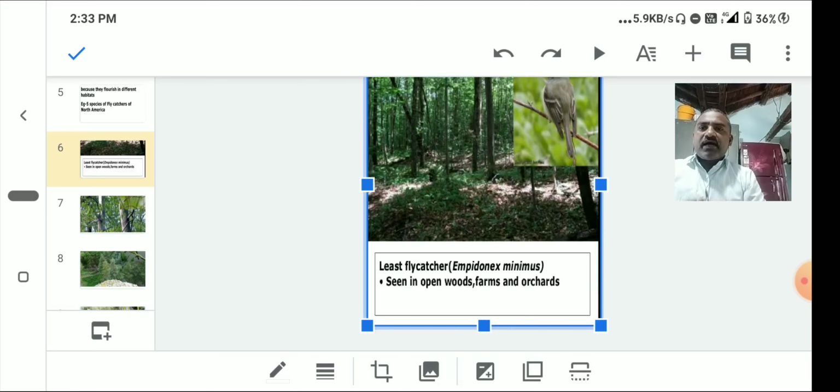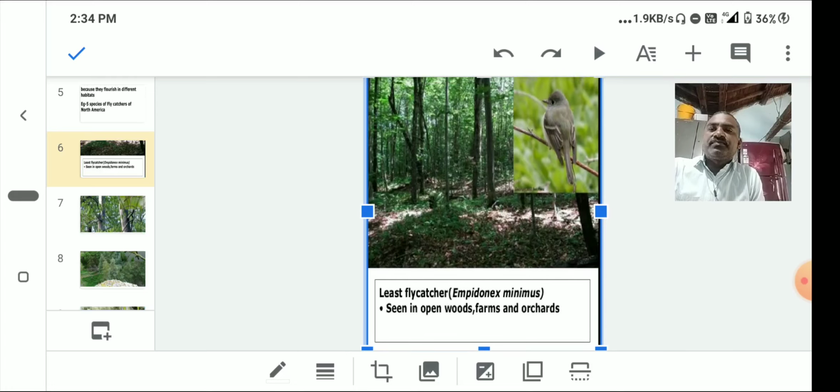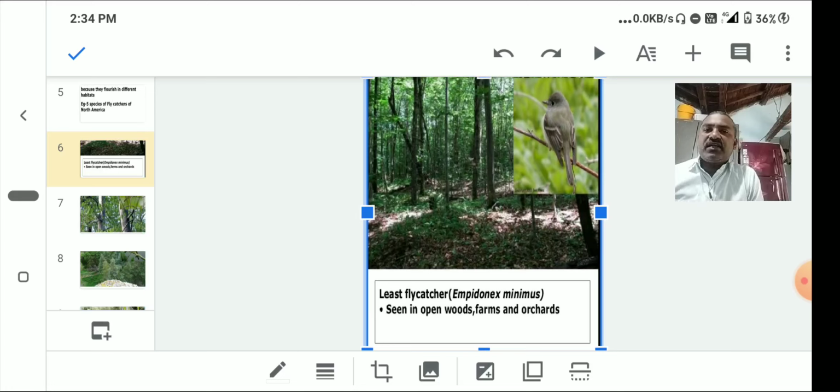The least flycatcher, Empidonax minimus, is seen in open woods, farms and orchards.